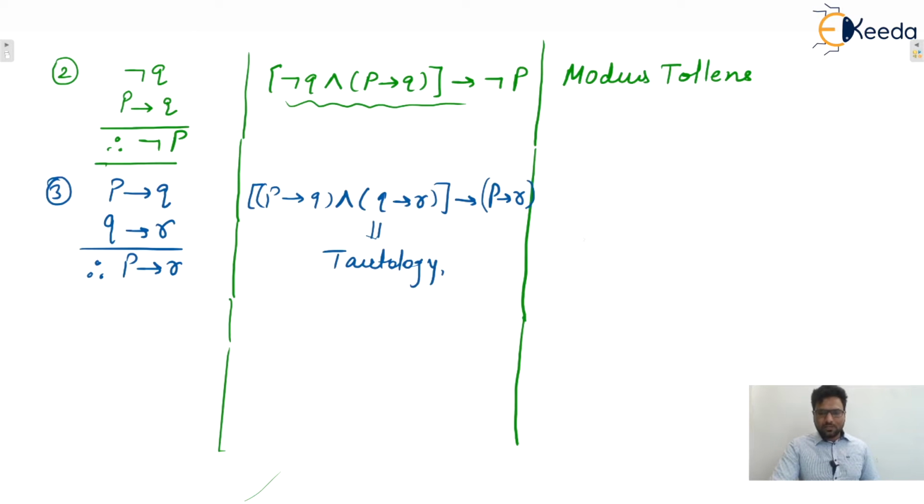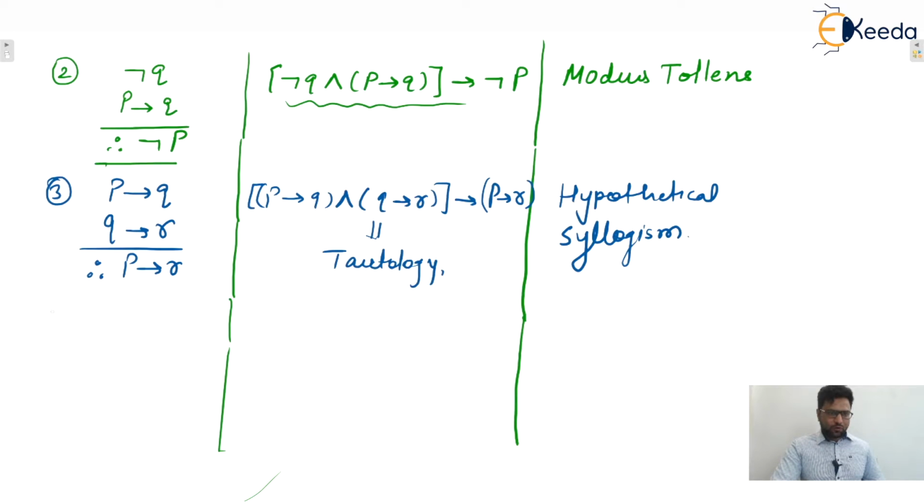And this one is known as what? The name of this rule of inference is hypothetical syllogism. Syllogism, isn't it? So this one is the third one.